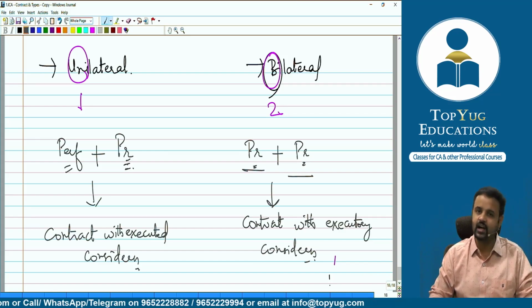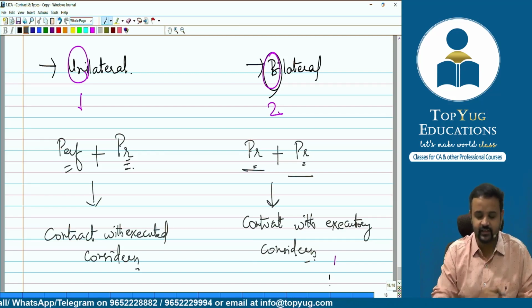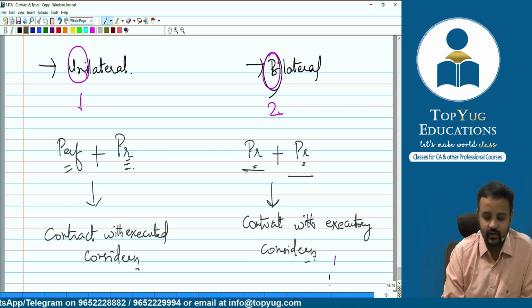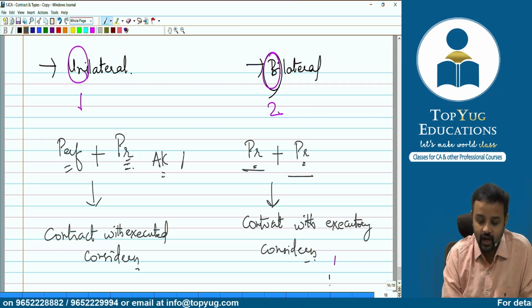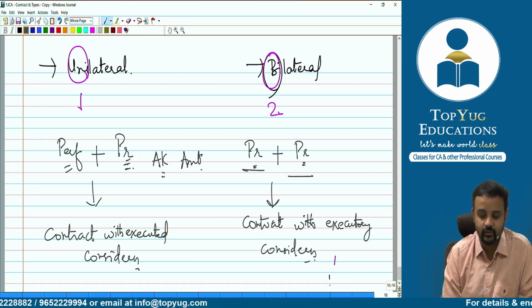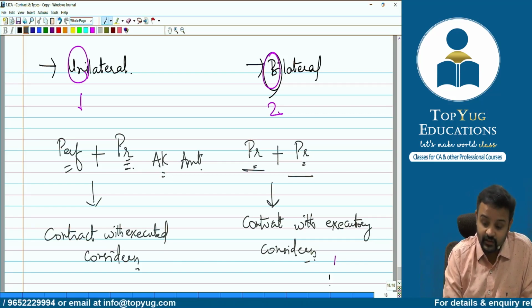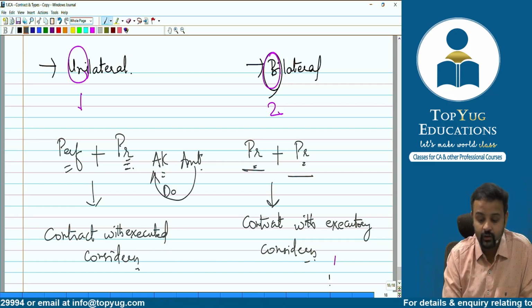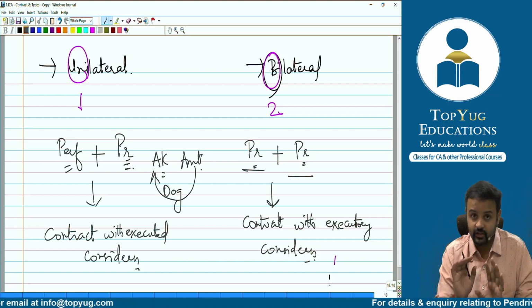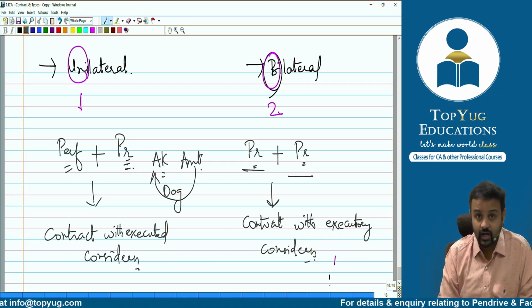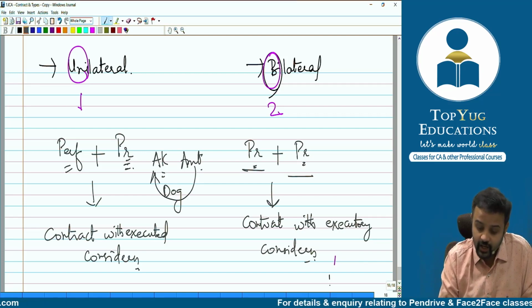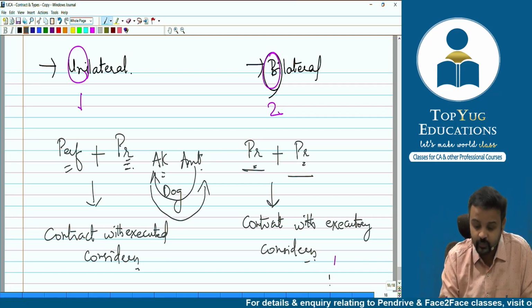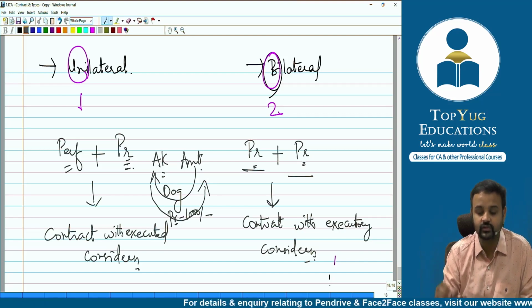Who says this? Akanksha. Now please understand, there is a contract between whom? Akanksha and Amit. Amit has already given Tommy Choo Choo to Akanksha, and Akanksha has promised that she will pay rupees 1000.